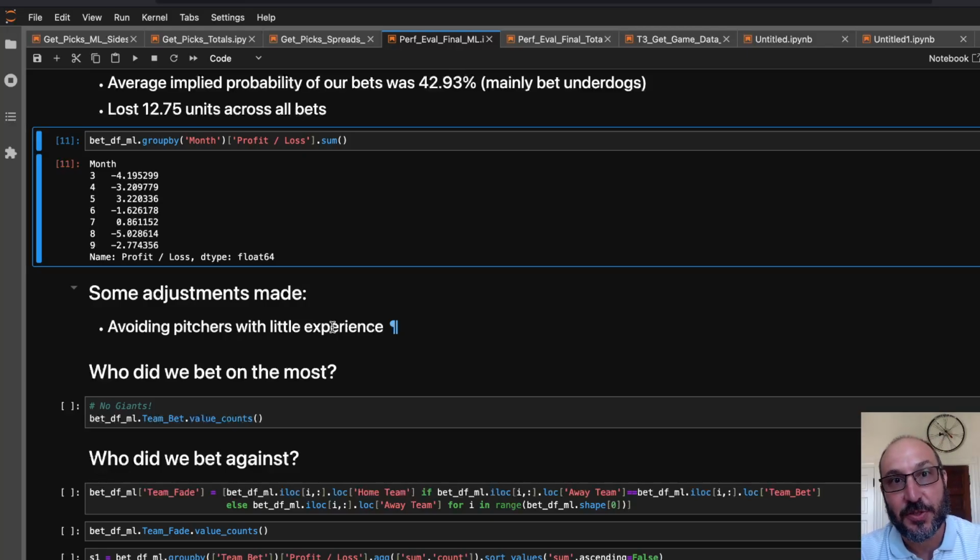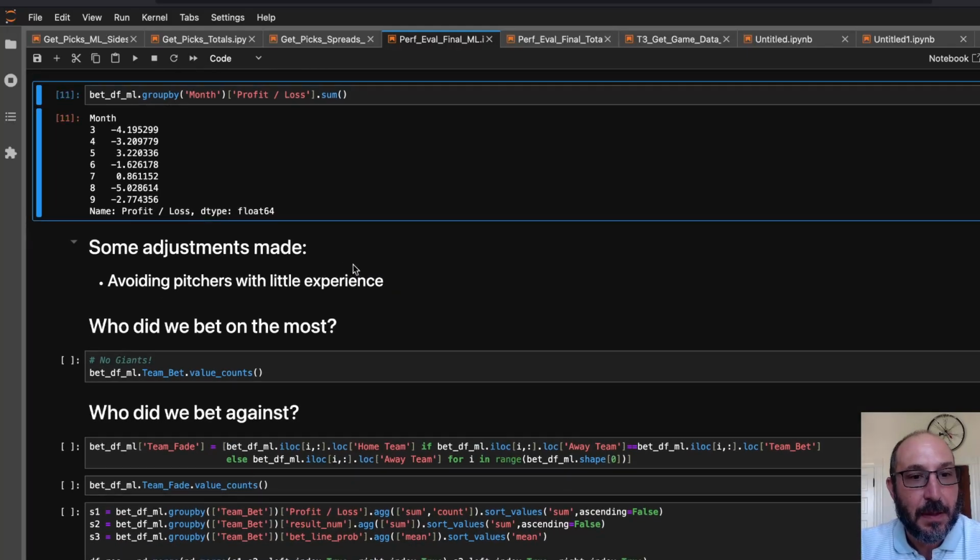But I should have gone further, and I eventually did, of just saying, hey, when I don't know the pitchers, the Vegas bookies probably know more about how good this pitcher is than the model does. So I should really just avoid those situations until I have enough data on the pitcher that I can argue, hey, I've got some data on this pitcher's performance, and maybe the model is actually crunching that data better than the odds makers, who are operating a little more heuristically.